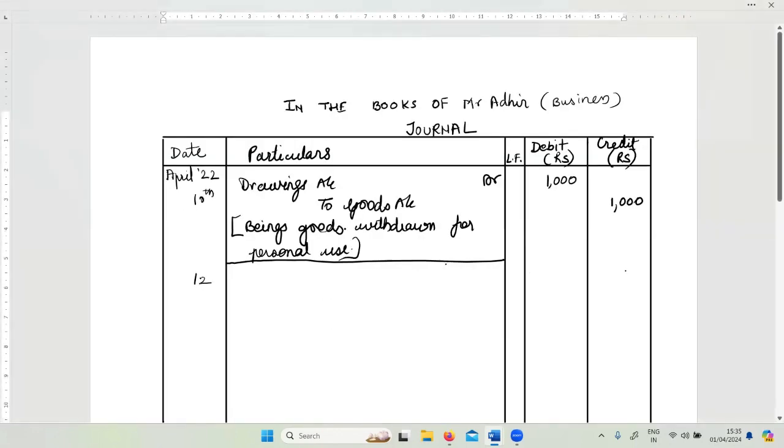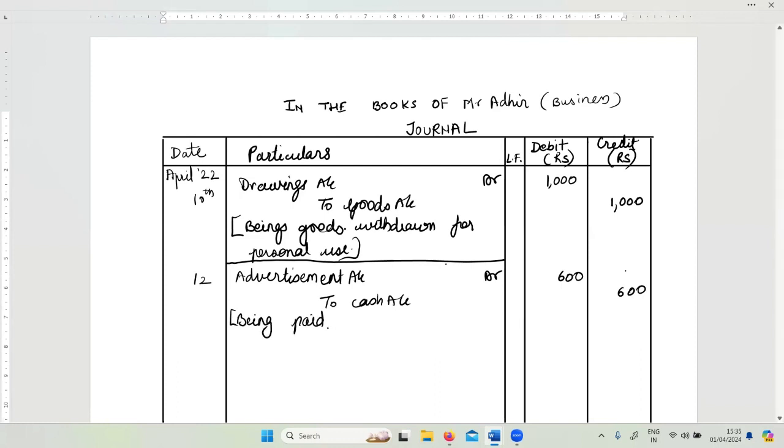So the two accounts involved here will be, on 12th, one is advertisement. Advertisement is a nominal account, expense. So debit amount is 600, and to cash because we paid Times of India. So to cash account 600, being paid for advertisement. Paid for advertisement or being paid to Times of India, I write. Whom are we paying? To Times of India. So their details have also come, but they've not come in the account, they've come in the narration, and that's fine. So the transaction is over.